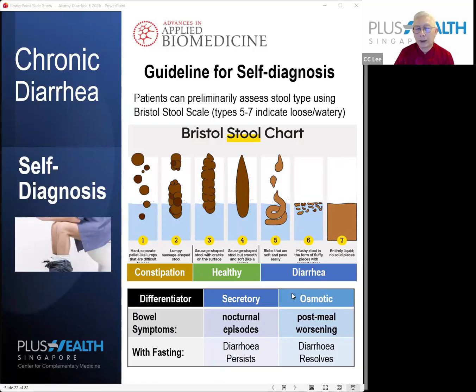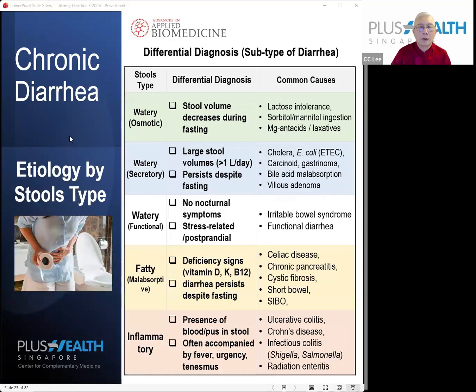Anyway, it doesn't matter. Don't worry about secretory or osmotic itself, because it's going to be quite challenging for you from the watery side itself. Basically, we all know when we have diarrhea. Now, this is an important chart. Although this chart looks a bit complicated, it will give you the reference as to the causes of diarrhea.